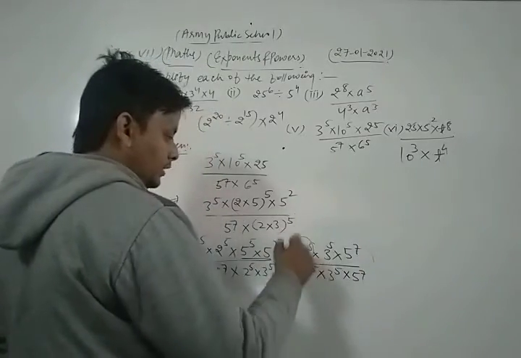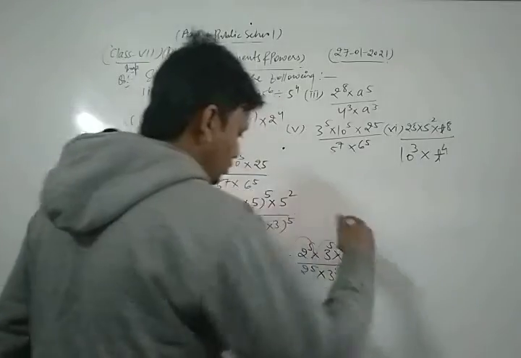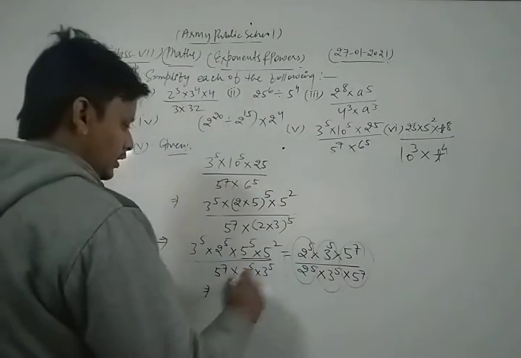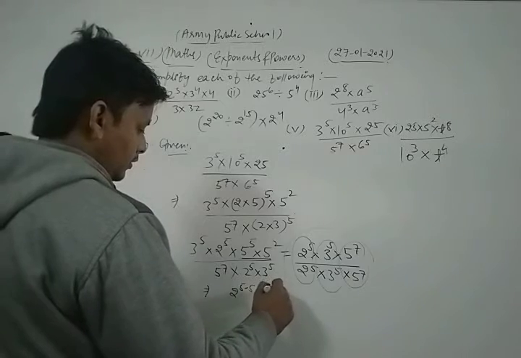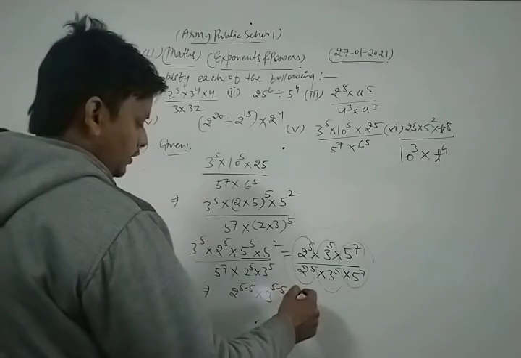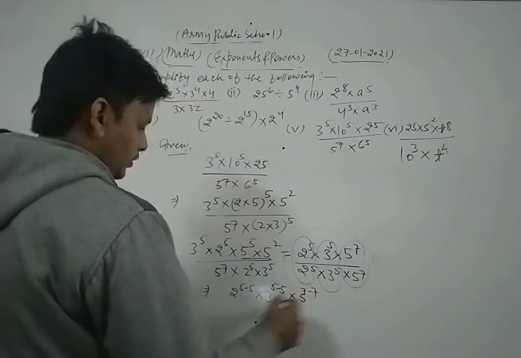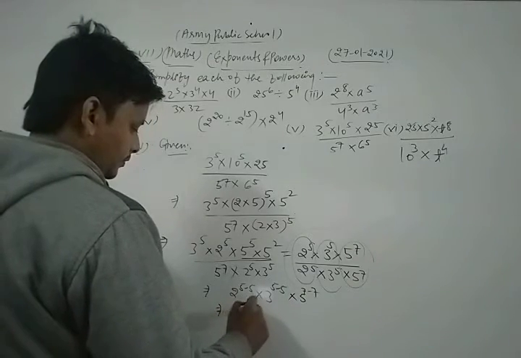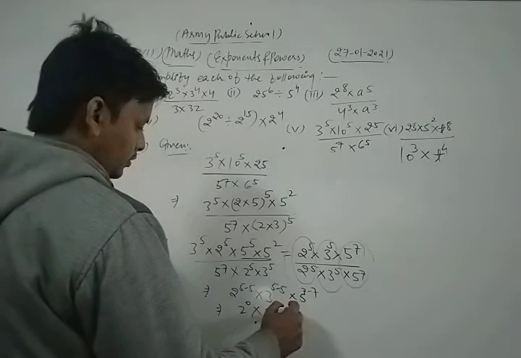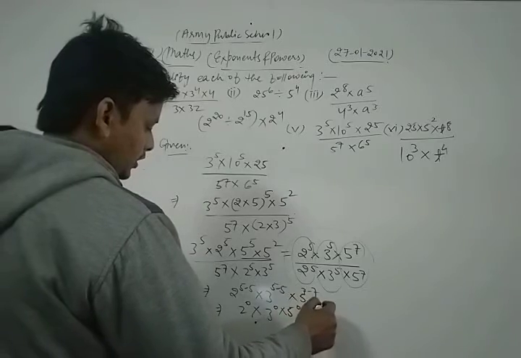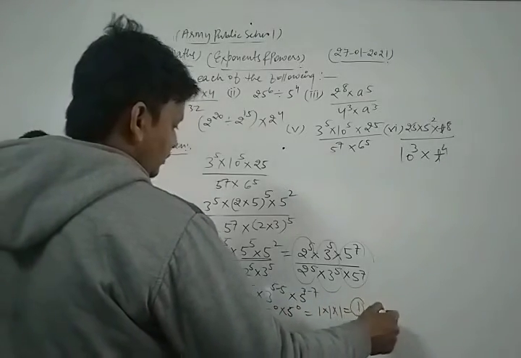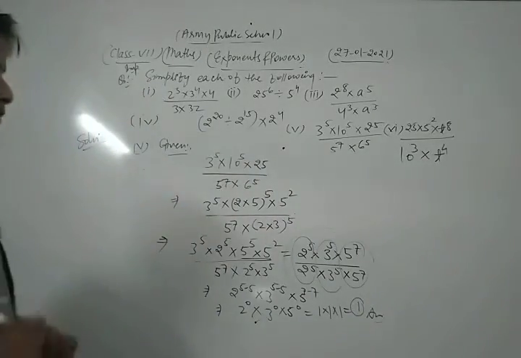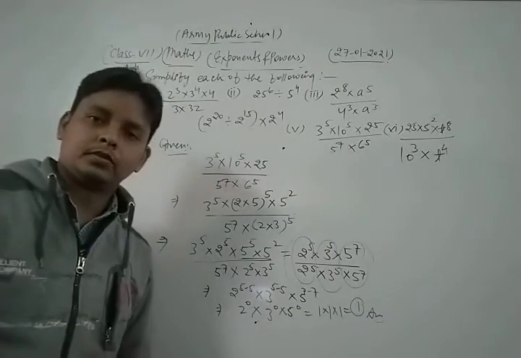Now again we apply the laws of exponents. This is the quotient form, so we get 2 power 5 minus 5, 3 power 5 minus 5, into 5 power 7 minus 7. So we get 2 power 0, 3 power 0, 5 power 0, so 1 into 1 into 1, that is 1. Thus the value of this expression is 1.